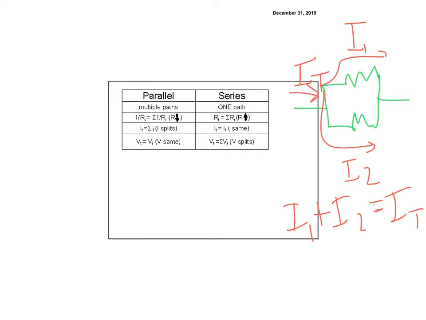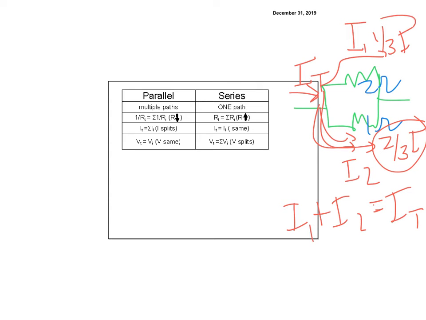So if I know the resistance of each one, so let's say this is a 2 ohm resistor and a 1 ohm resistor, then I know that more current is going to go through the 1 ohm resistor, right? I know more of it's going to go this way because it has less resistance. But I know it has to add up to the total amount. So I've got 3 pieces of pie, so 2/3 of the current is going to go this way, and 1/3 of the current is going to go that way.